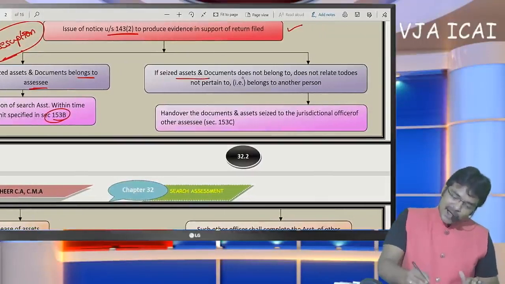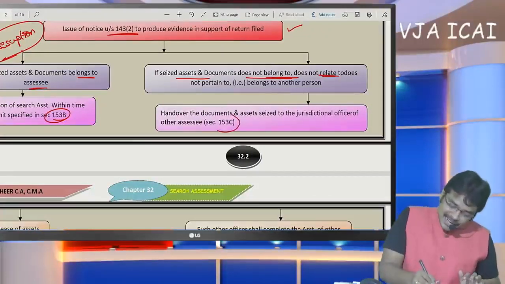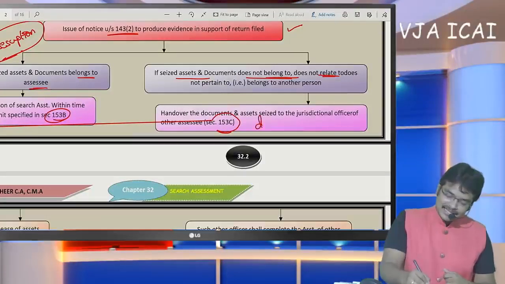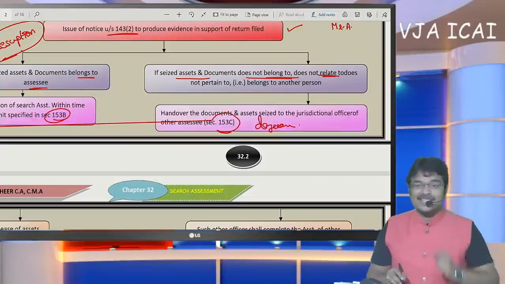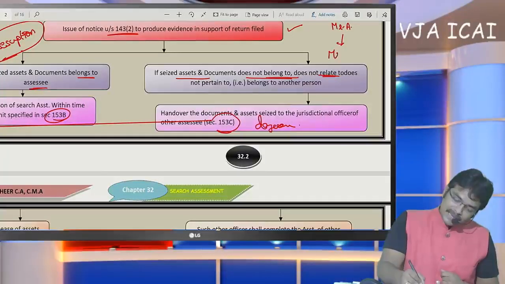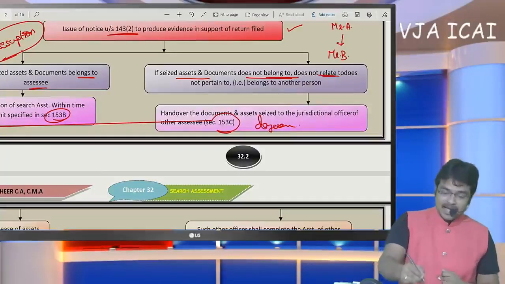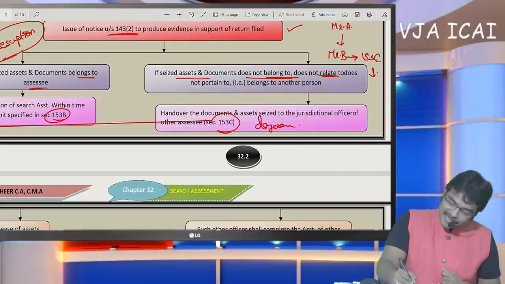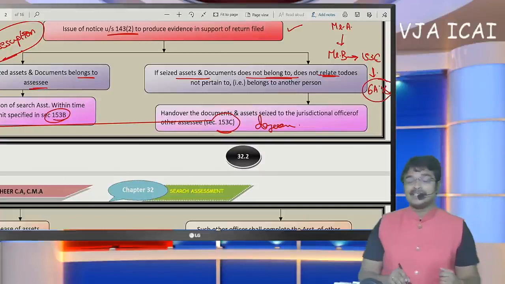And if seized documents do not belong to the SSE, in such a case, section 153C begins. 153C, very, very dangerous section of Income Tax Act. If search has been executed in premises of Mr. A, where Mr. B's documents were found, in the hands of Mr. B, 153C shall be made. That means in the hands of Mr. B also, he is required to file returns for past 6 assessment years.